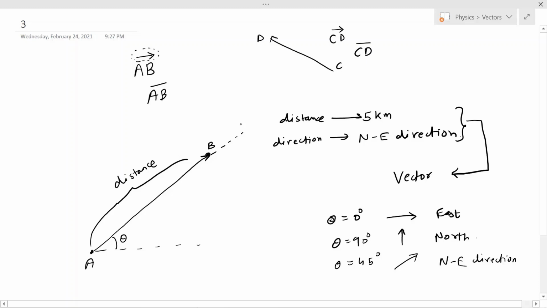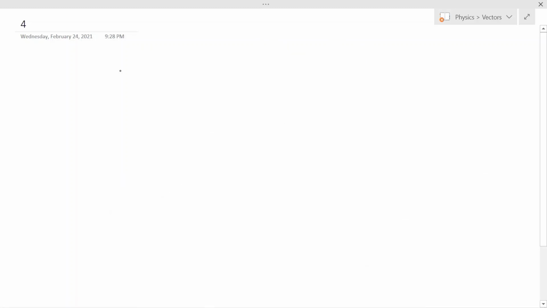So now we have understood how graphically and analytically the vectors are represented. Now the next logical thing would be to understand the various operations based on vectors. So let's see what those are. The two vectors are equal only when their magnitude and direction both are equal.